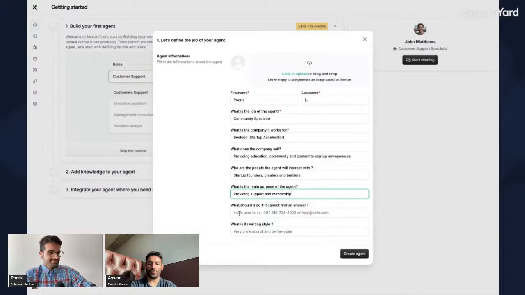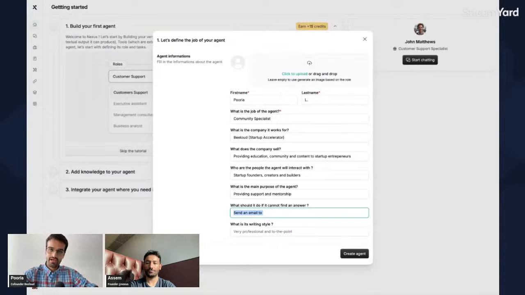All right. What should I do if I cannot find the answer? So send an email. Yes, or Discord. We do have a support ticket, but people keep pressing it randomly. Just please don't. What's the link to the Discord? It's beloud.xyz/discord.